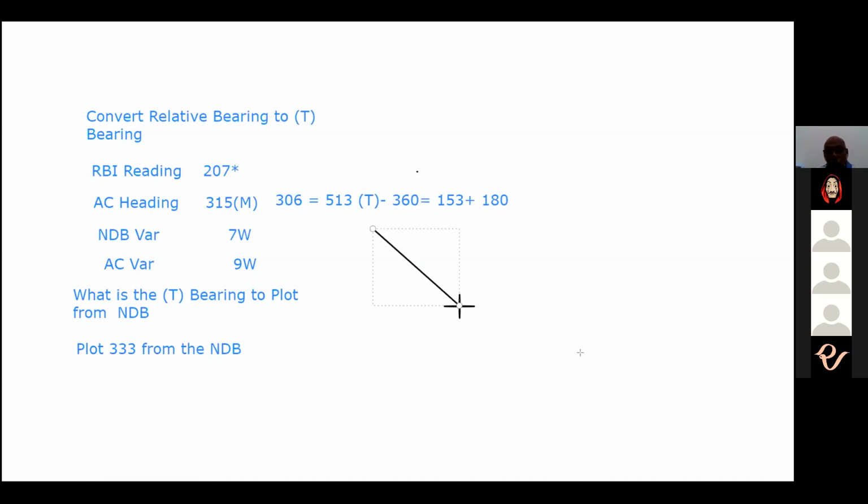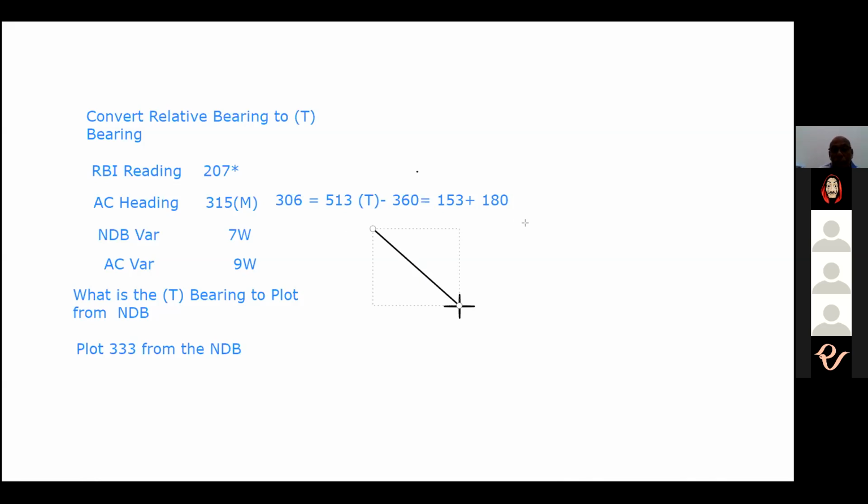So what we have done is we had a relative bearing of 207. Where will 207 be? This is 090.